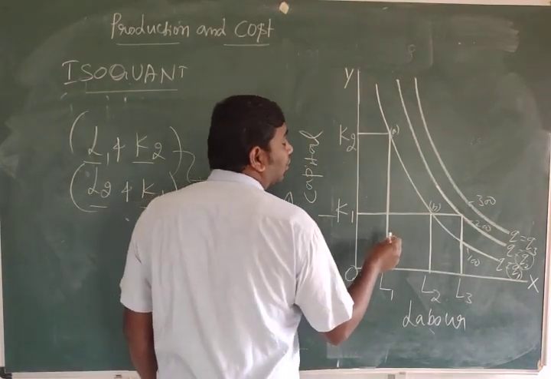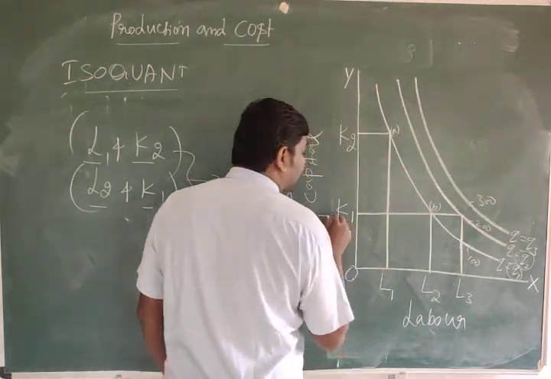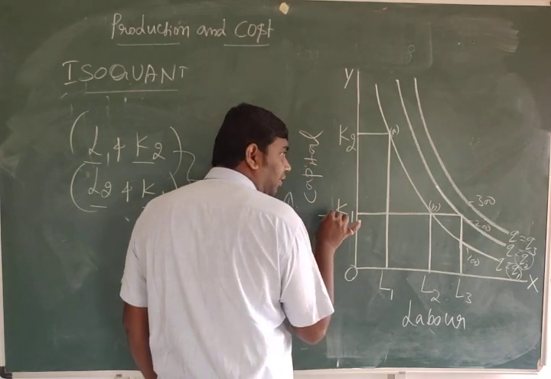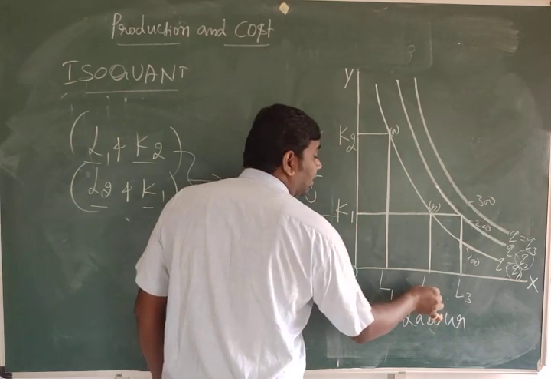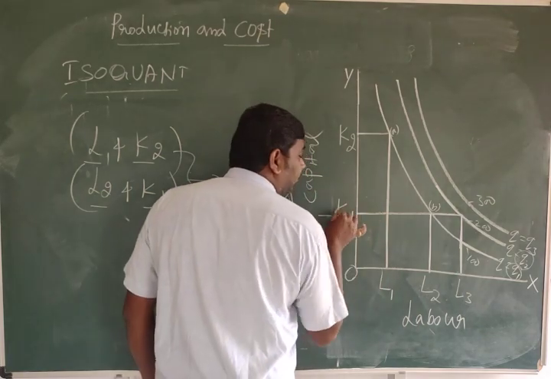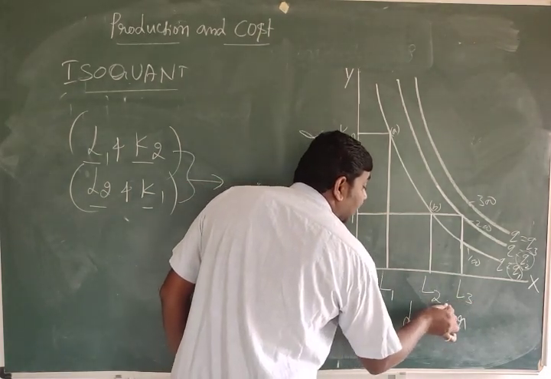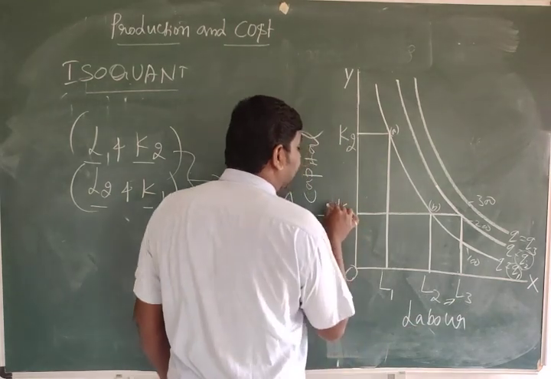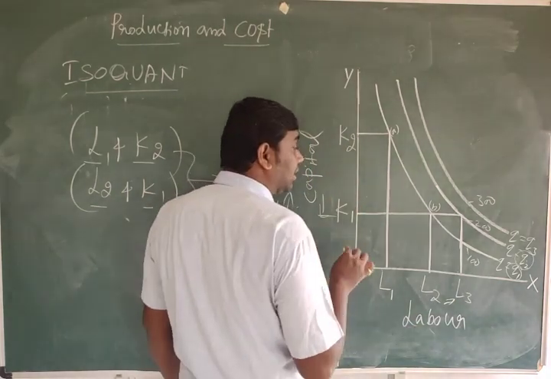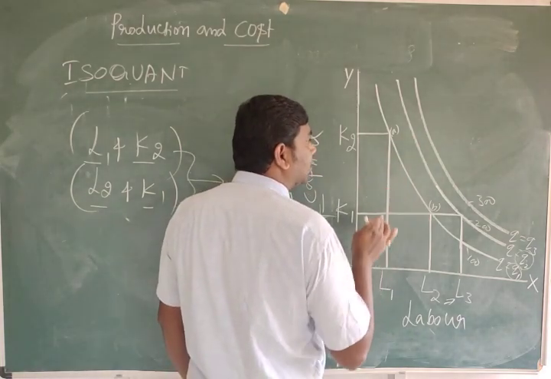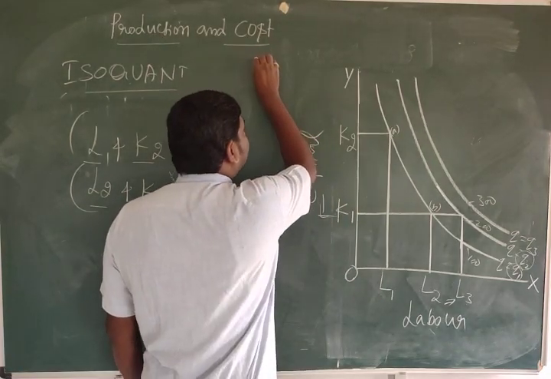So to get more commodity, we are sacrificing, decreasing 1 unit of capital and increasing 1 unit of labor. That means we are increasing one input and decreasing another input. For this reason, the isoquant shape is negatively sloped.